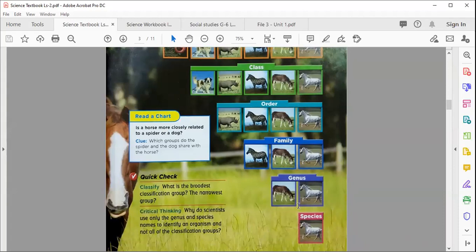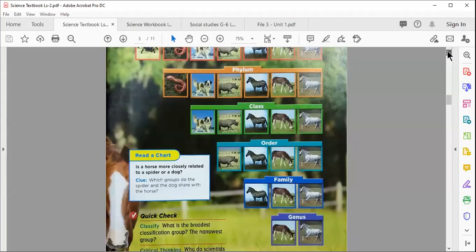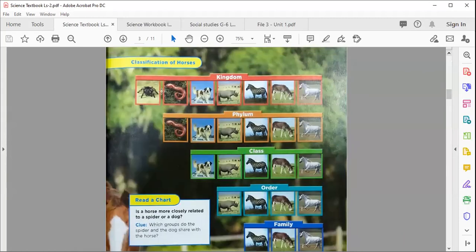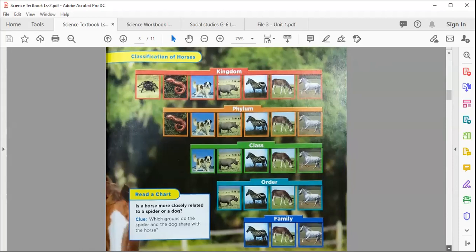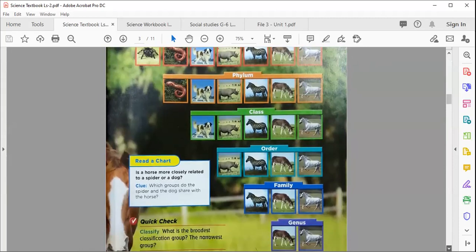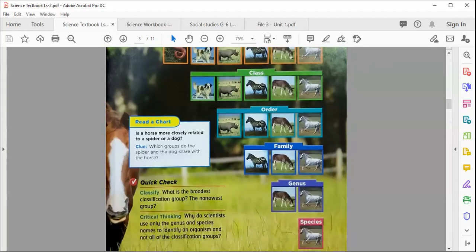So you understand very well about that. When we start moving from kingdom, here we have almost all types of living organisms or animals, but when we reach the species, we get only one species. So the order is from broadest to smallest.